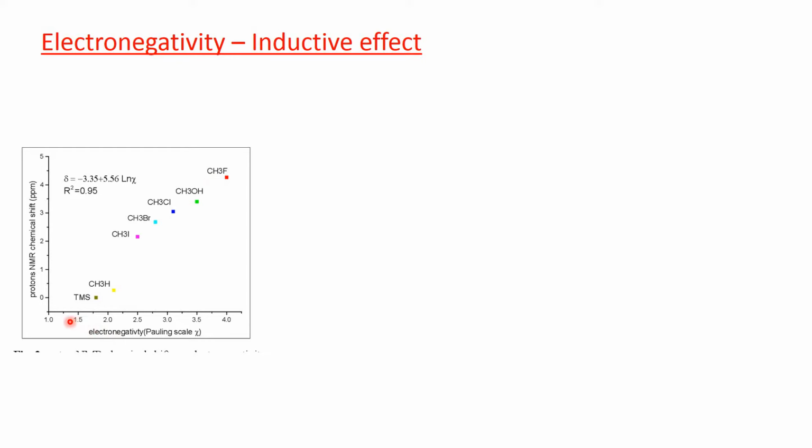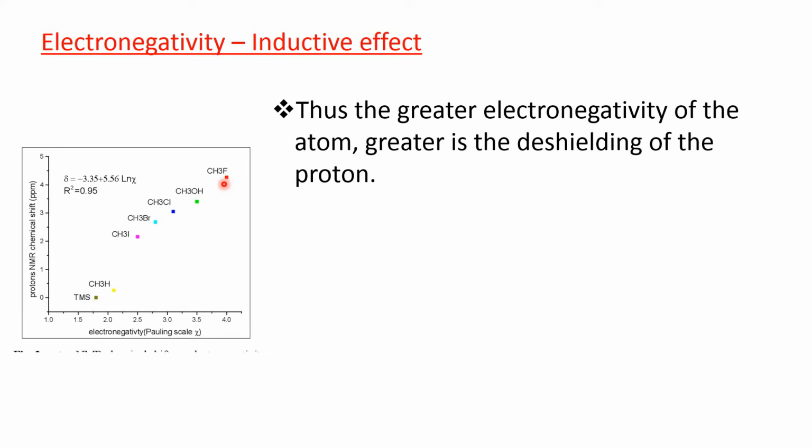So, as the electronegativity increases from iodine to fluorine, that means from methyl iodide to methyl fluoride, this delta value or chemical shift increases. That means the chemical shift is shifted towards the downfield from methyl iodide to methyl fluoride. So, thus the greater electronegativity of the atom, greater is the de-shielding of the proton.